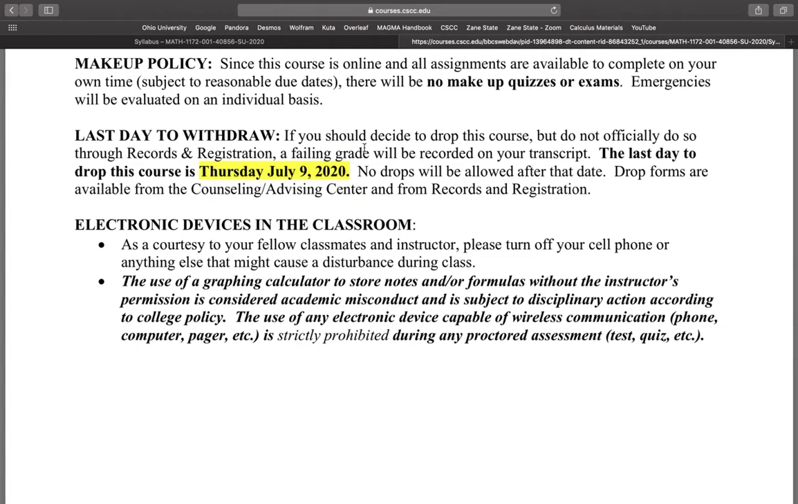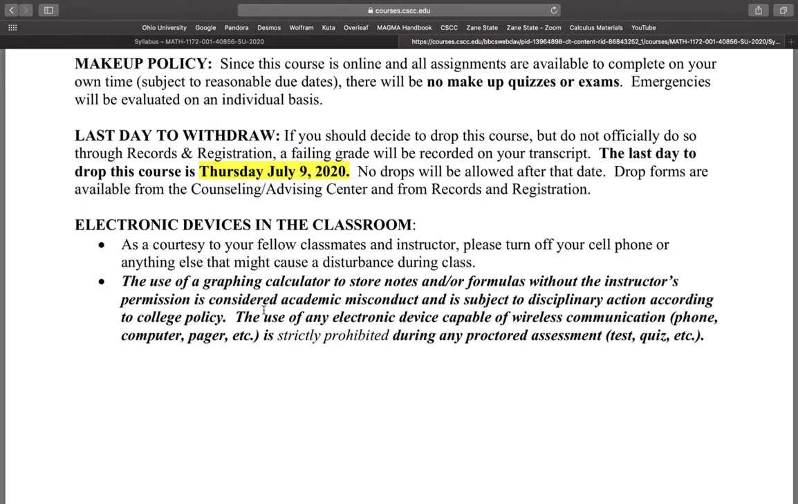Makeup policy. Since this course is online and all assignments are available to complete on your own time, subject to our reasonable due dates, like the exams having to be done on the same day and the quizzes having to be done all in one day, there will be no makeup quizzes or exams, right? Emergencies will be evaluated on an individual basis. The last date to withdraw is Thursday, July 9th, so keep that in mind.